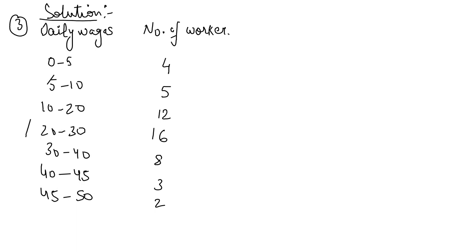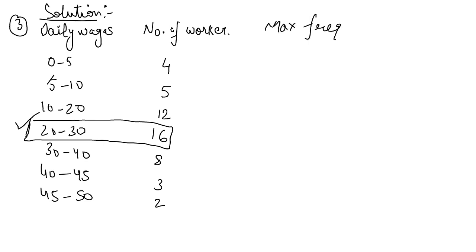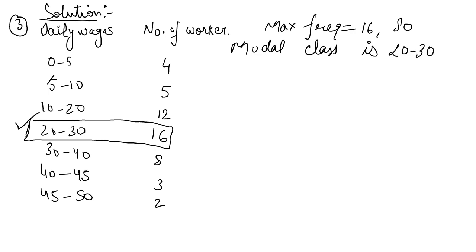So select that row. It will give you a model class, right? Yes, 20 to 30 your model class. You can write down here maximum frequency is equal to 16. So model class is from 20 to 30. So this is your FM, right? This is your F1 and this is your F0.